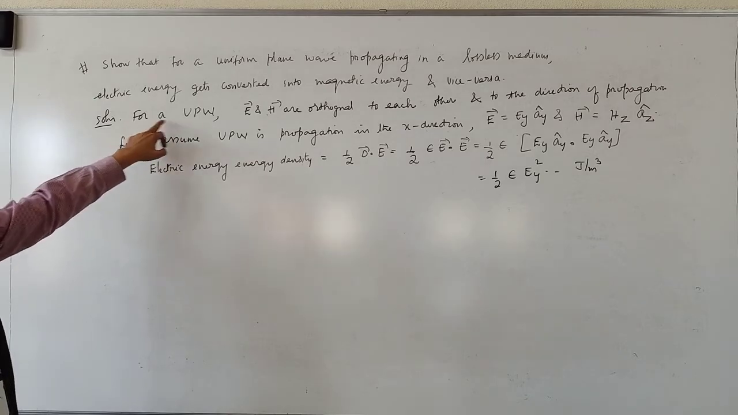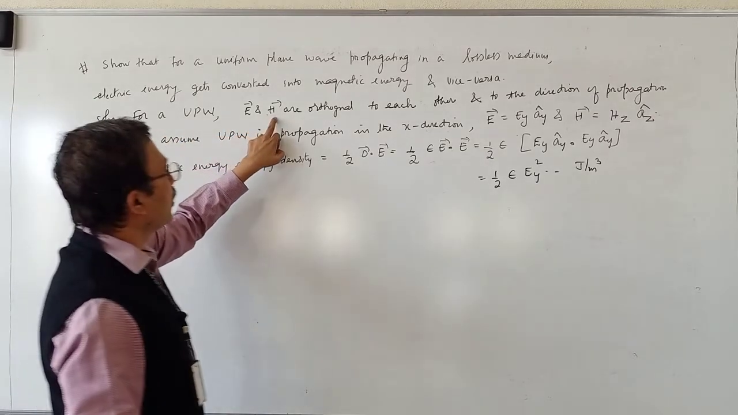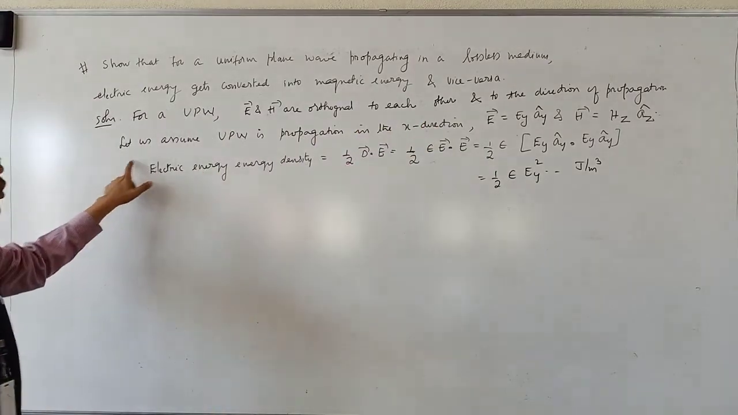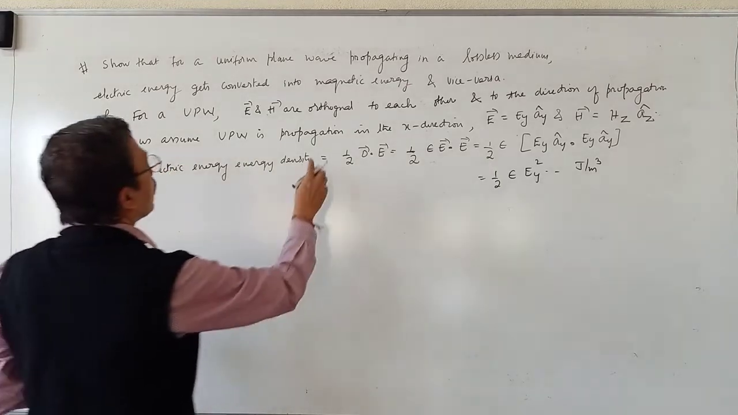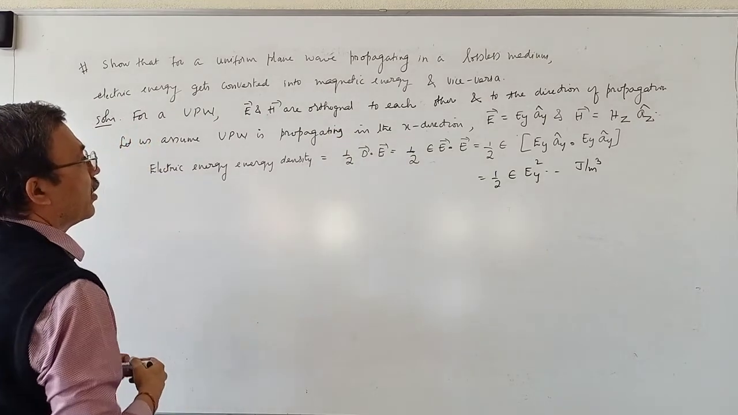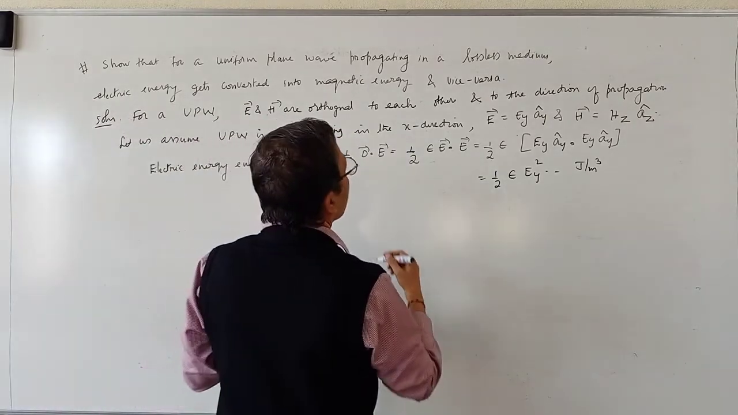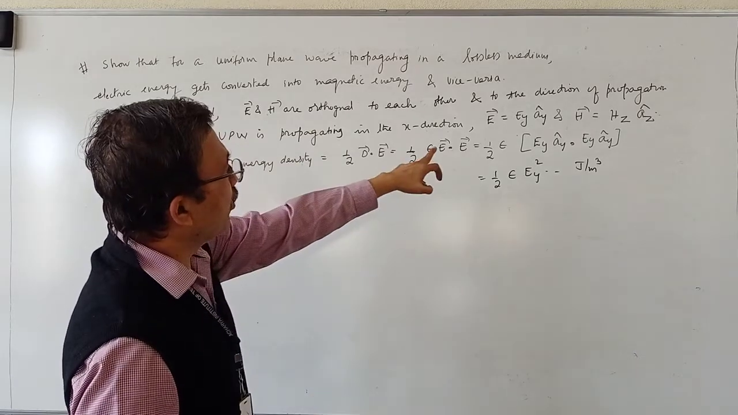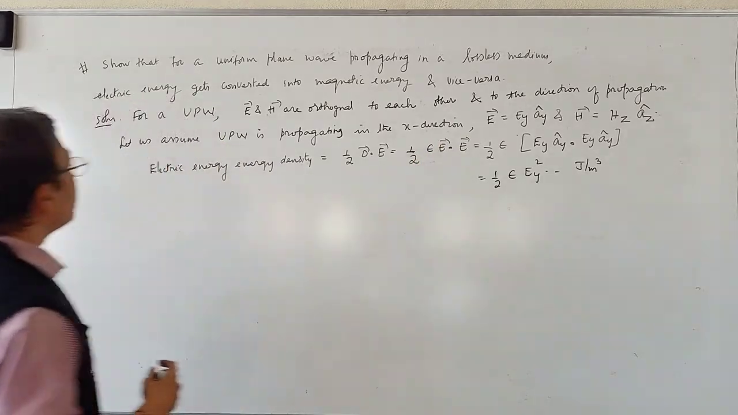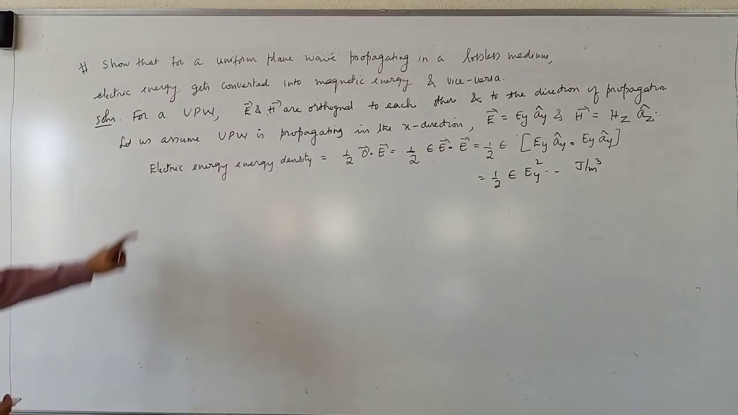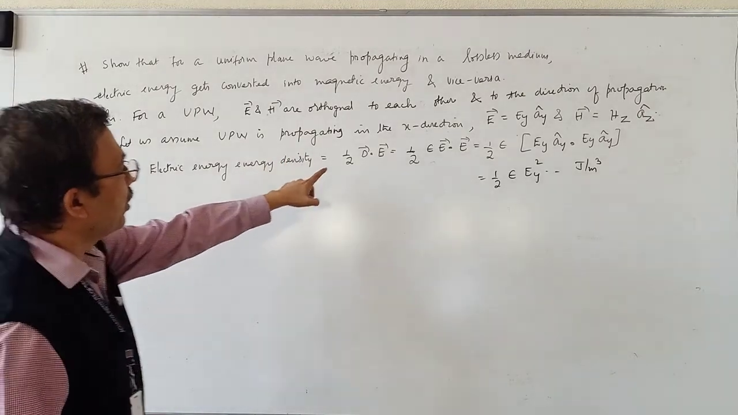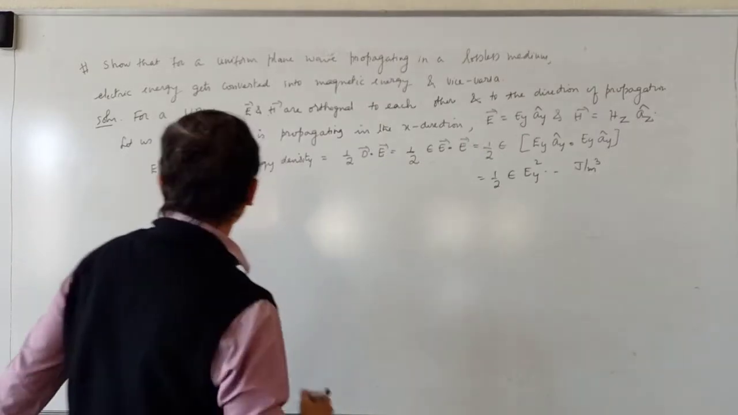I have written here that for a uniform plane wave, vector E and vector H are orthogonal to each other and to the direction of propagation. Let us assume the uniform plane wave is propagating in the x direction. Vector E is equal to Ey into Ay cap and vector H is equal to Hz into Az cap. Electric energy density is equal to half into vector D dot vector E. Vector D is equal to epsilon into vector E.